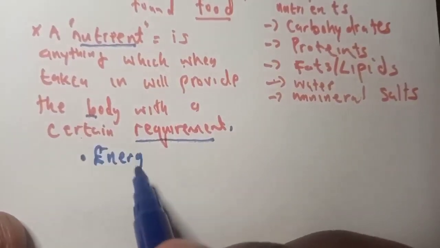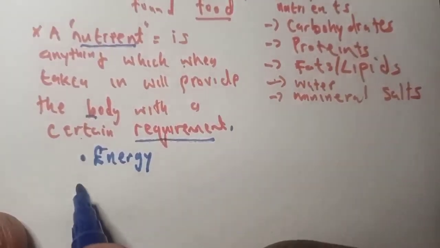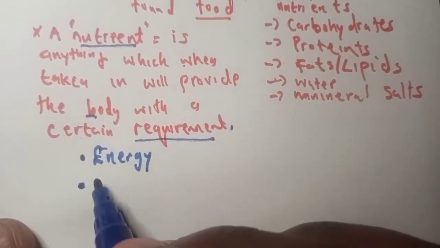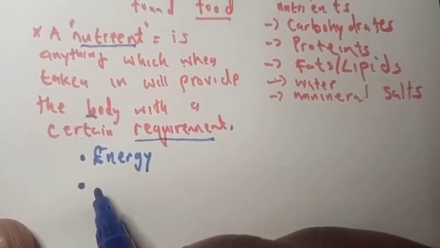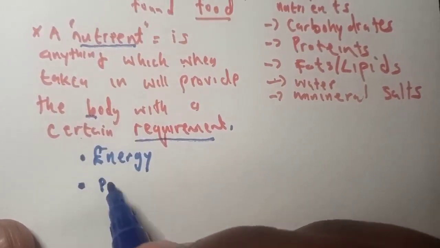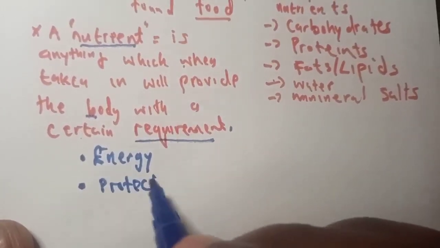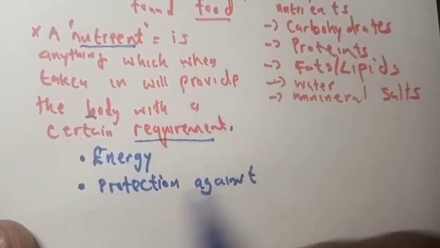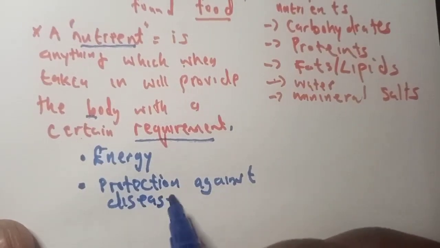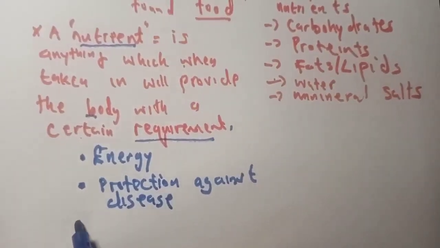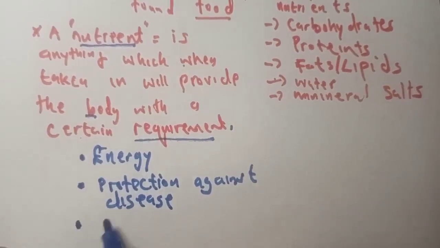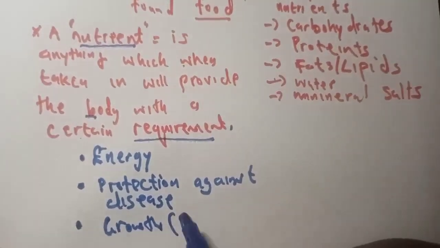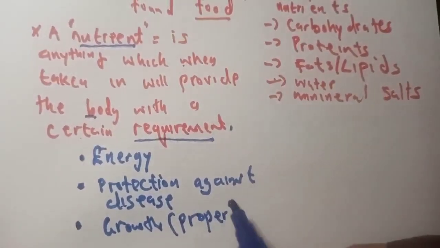Number one, important: you're going to get energy. Apart from energy, some foods provide something that can protect you against diseases, especially a lot of vitamins like vitamin C. Also, for growth, or you can say proper growth.